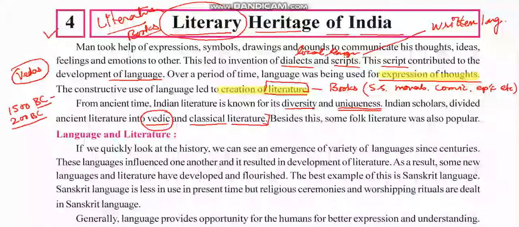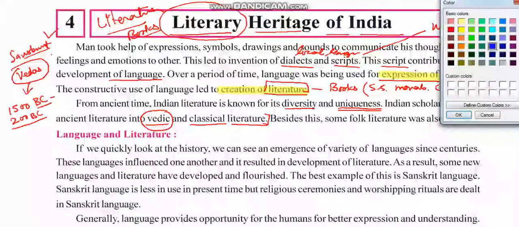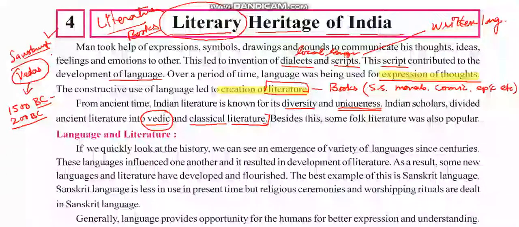So the literature circling around Vedas was termed as Vedic literature, and this was written in Vedic Sanskrit. Now Sanskrit was the predominant language at that time.